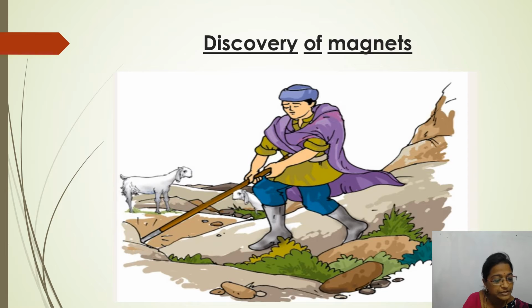What happened to his stick? Why was it attracted to that rock on the mountain? The rock may have been a magnet which pulled the iron part of the stick. People think this is how natural magnets were discovered. The rocks that are natural magnets were given the name magnetite, perhaps after the shepherd. Some people believe that the rocks were discovered in Magnesia, and so we call them magnets, isn't it? For many years people were scared of magnetite.